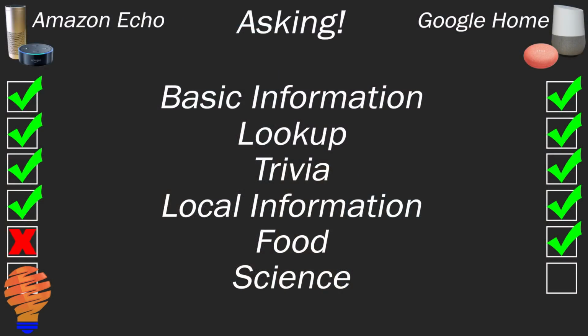So it's pretty clear here, the Echo just wasn't able to produce recipes. And I don't know if you noticed there, but there was a nuance, and this is really just a preference for you. The Google Home kind of stated the calories of an orange per small orange, didn't really say the size or the weight, whereas the Echo was very, very specific in its measurement of calories per 100 grams of an orange. So a little bit of difference of response there.